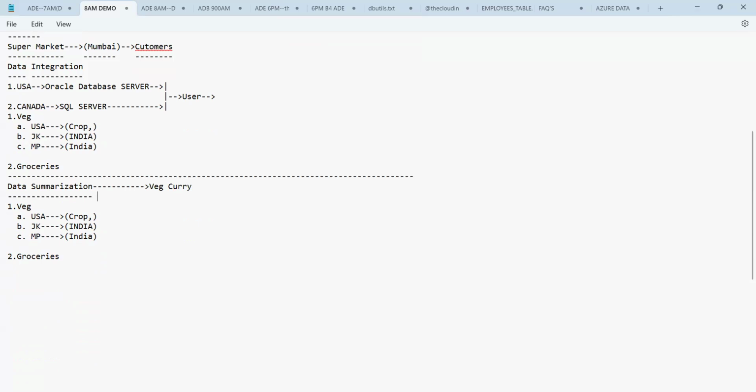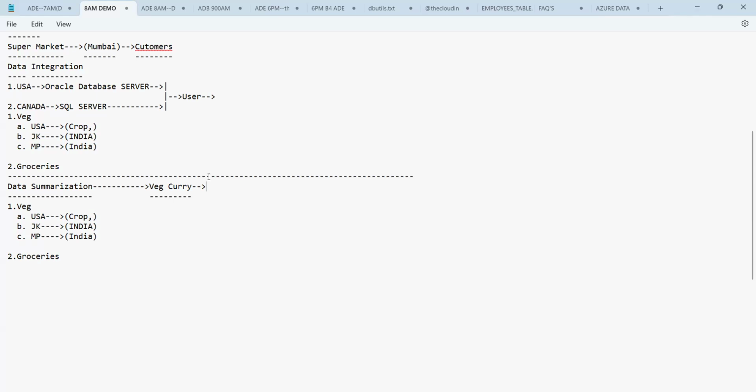You have to prepare a vegetable curry. As soon as you thought of preparing this veg curry, now you will go to the supermarket to buy the vegetables. Now tell me, after going to the supermarket, as you have to buy the vegetables,